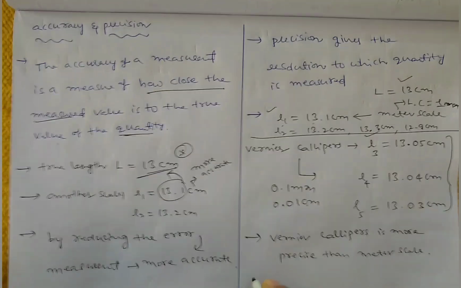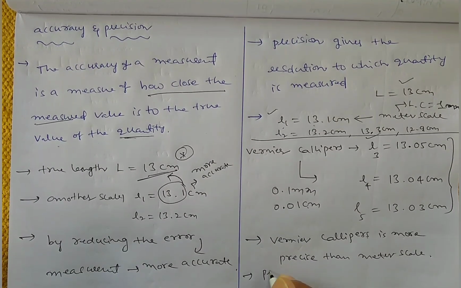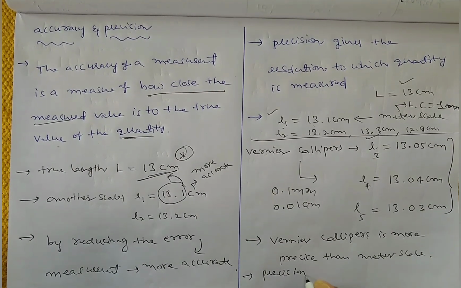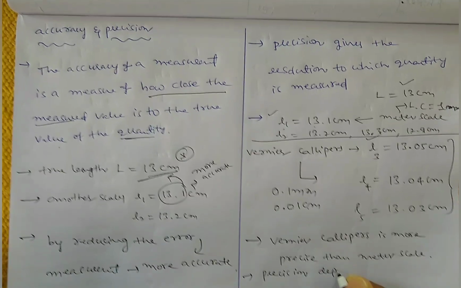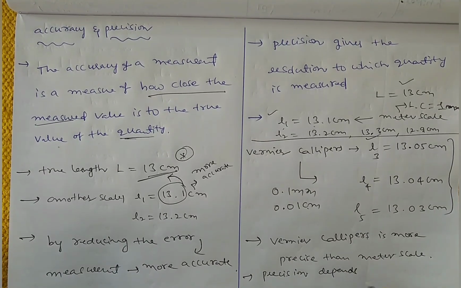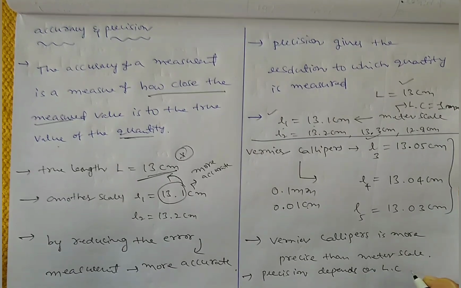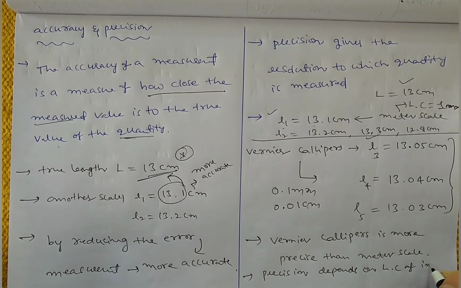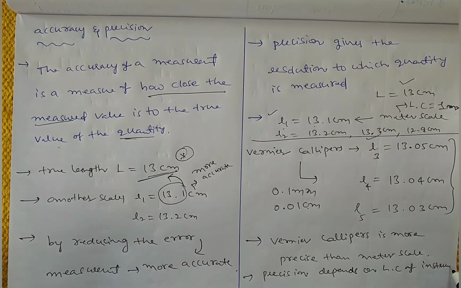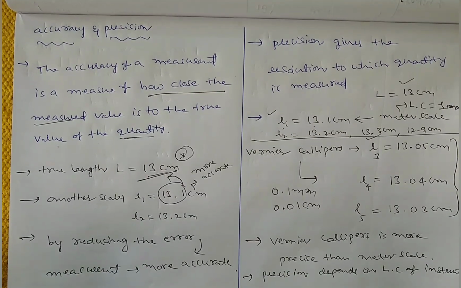So now we can write down here: precision depends on least count of instrument.